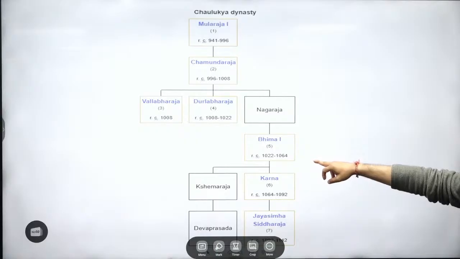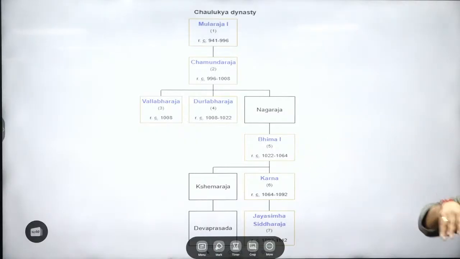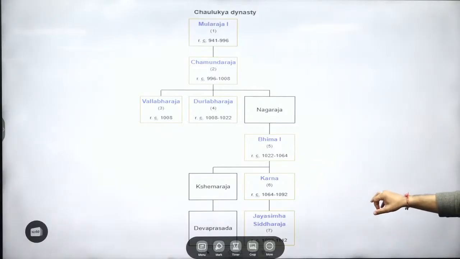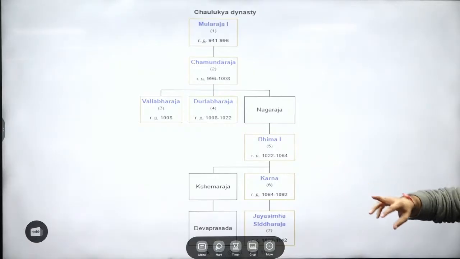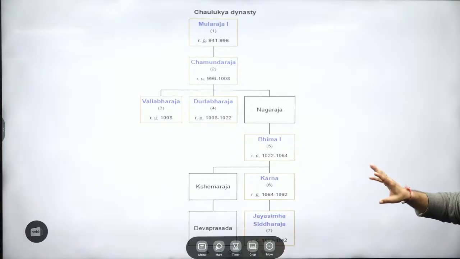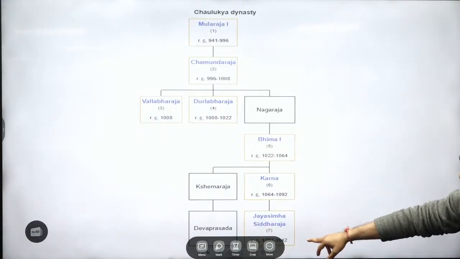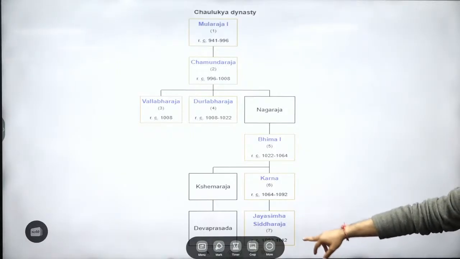1022 to 1064. When Bhima 1 was ruling, who was invading Gujarat? That I will be telling you. Just remember Bhima 1 right now. Alauddin, no, not Alauddin, 1022. Ghazni. That is how you have to remember. Let me tell you, okay? Bhima 1 was protecting the region. Then over here, Jayasimha Siddharaj, 1092 to 1142. Siddharaj is over here. Important.